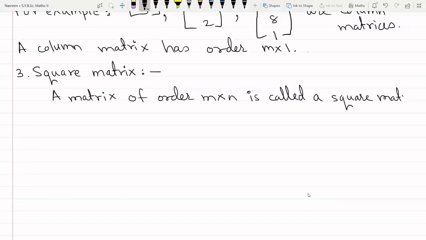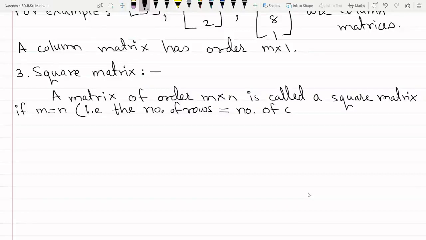A matrix of order m by n is called a square matrix if m is equal to n. What is the meaning of m equal to n? The number of rows in the matrix must be equal to the number of columns in the matrix. So if in a matrix the number of rows and the number of columns are the same, such a matrix is called a square matrix. It looks like a square shape.